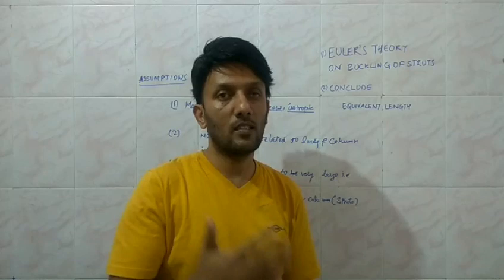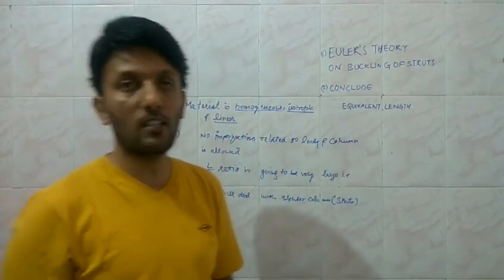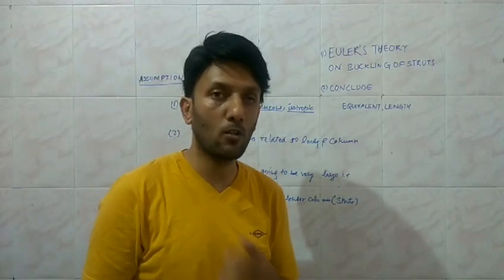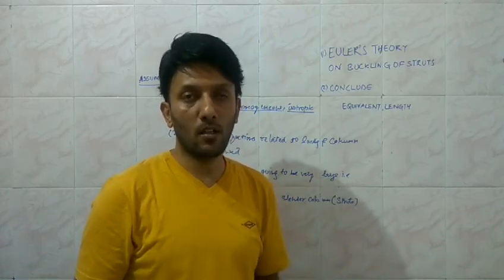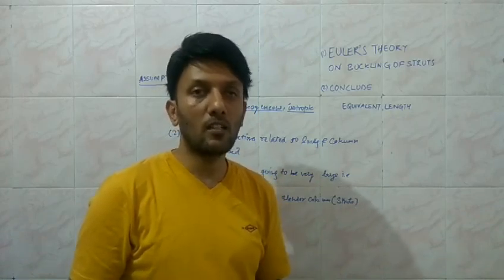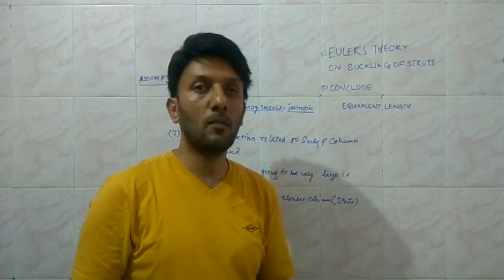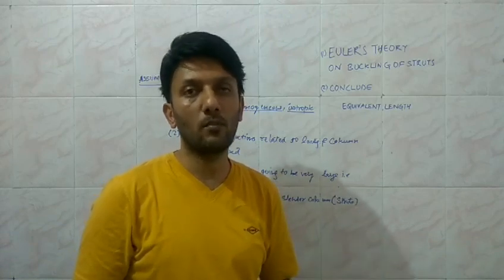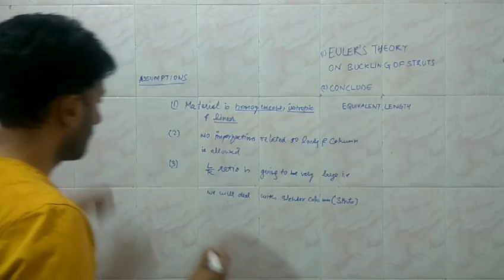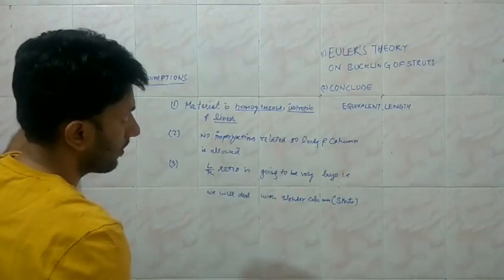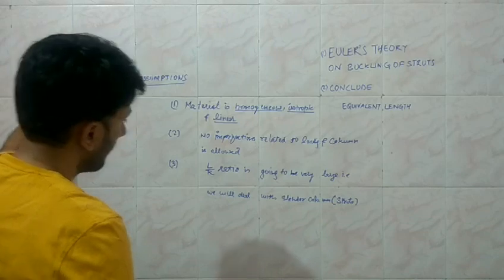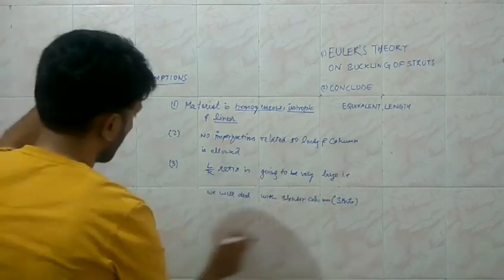But if the length in comparison to the cross sectional area is large, and the column is slender, which is called a strut, then buckling is going to be ensured, and the material is going to fail because of the instability condition arising out of the buckling. So in order to apply Euler's theory on the buckling of the struts, it is very important that we are dealing with the struts.